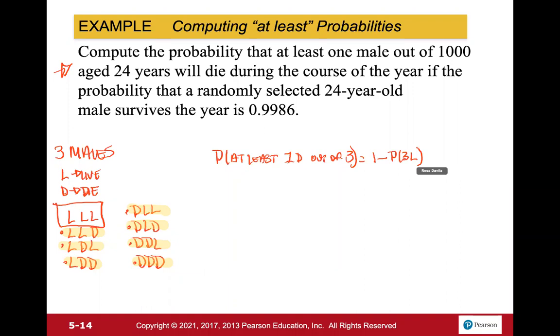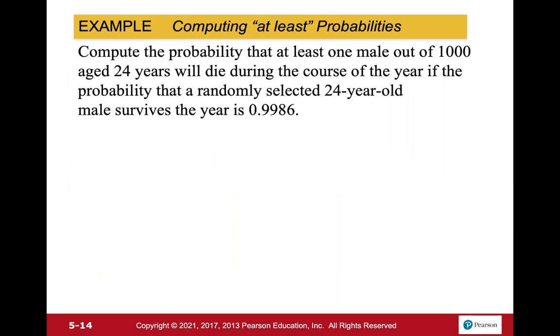So the probability of all 3 of them living is the complement of at least 1 death. So here we could just plug in that number instead of the 3, throw out that 1,000. And we could see how it makes it a lot easier computing it that way.